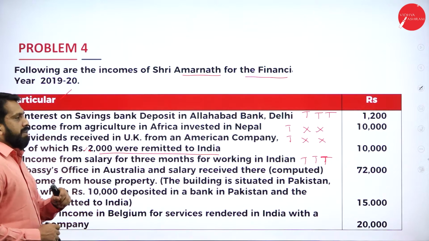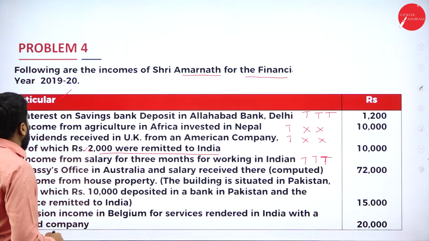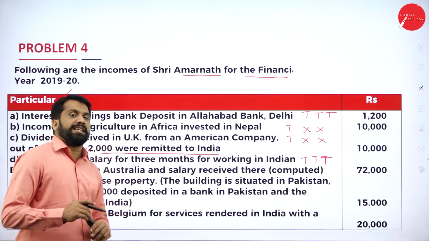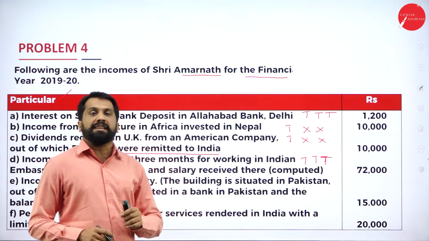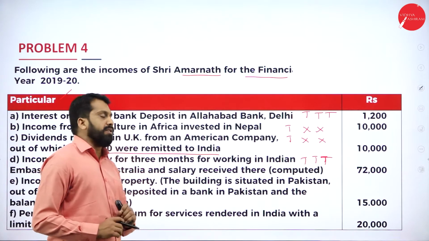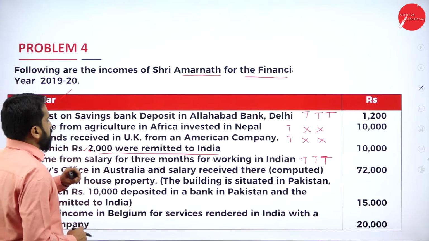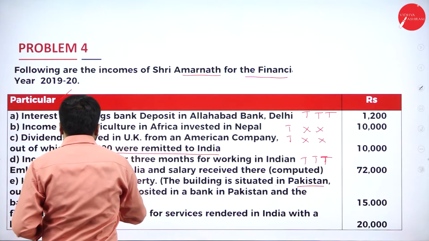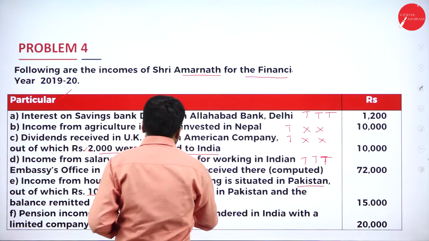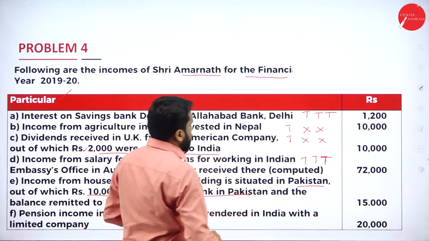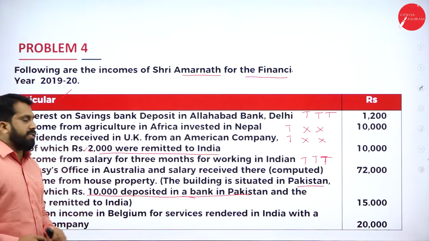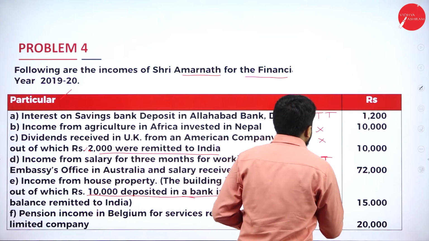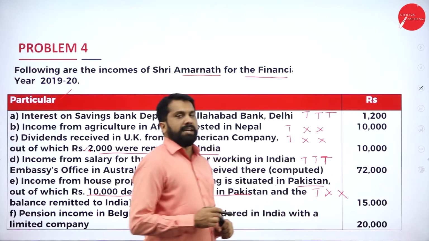Next, income from house property. The building is situated in Pakistan. Out of which 10,000 was deposited in the bank in Pakistan. Whatever is deposited we will not consider. We have to see whether it is earned in India or received in India. Everything is done in Pakistan only, so only one person is taxable. Taxable, non-taxable, non-taxable.